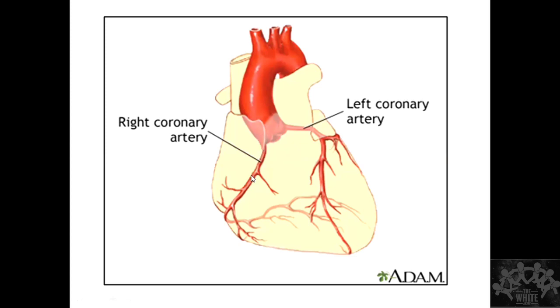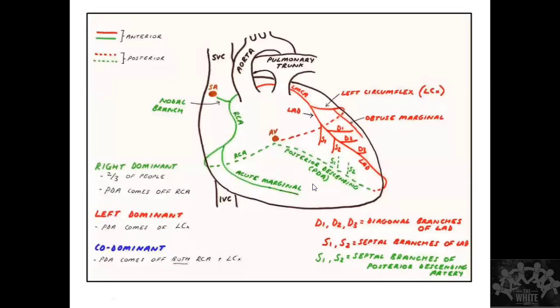So here, the right coronary artery in the AV groove. Here, the left coronary artery in the AV groove. This is the LAD. This is the LCX that turns posteriorly. So here you are seeing it is going to turn posteriorly and become, this is the crux of the heart. So this also will meet that side. I'll show the same thing now. So if you remember this, it is sufficient.